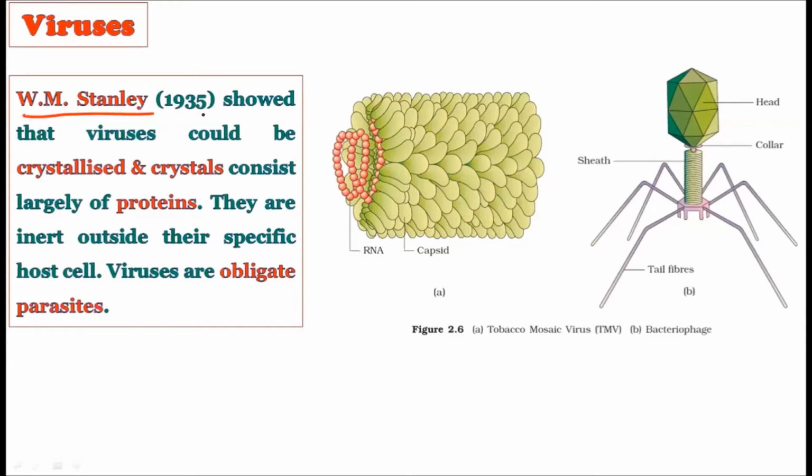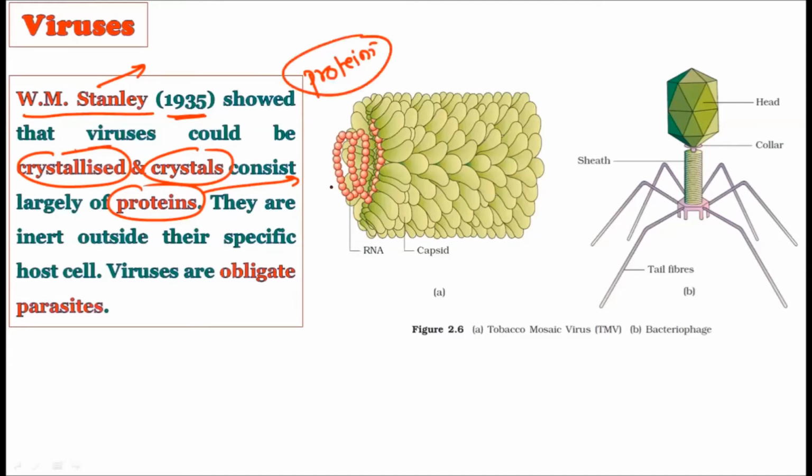All right. Now after that, W.M. Stanley in 1935 showed that viruses could be crystallized, and the crystals consist largely of proteins. The major milestone in understanding the structure of viruses came from the studies of Stanley in 1935. What he did was crystallize the viruses, and after crystallizing them, he came to know that viruses are mainly made up of proteins in their chemical composition.